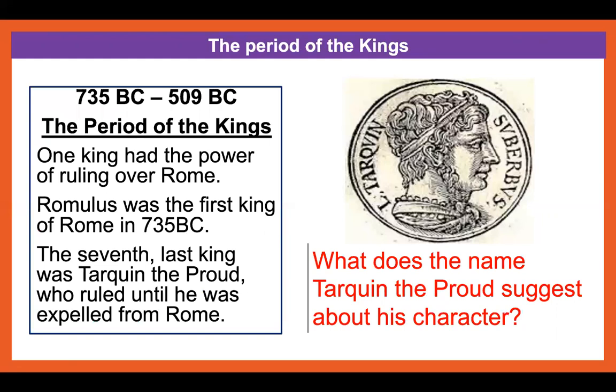So let's have a look at the period of the kings. The period of the kings was between 735 BC and 509 BC. During this period, one king had the power over ruling Rome. Romulus was the first king of Rome in 735 BC. The seventh and last king was Tarquin the Proud, who ruled until he was expelled from Rome.